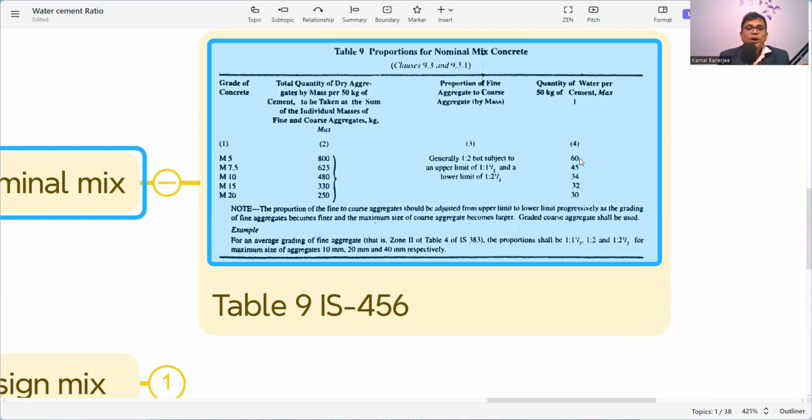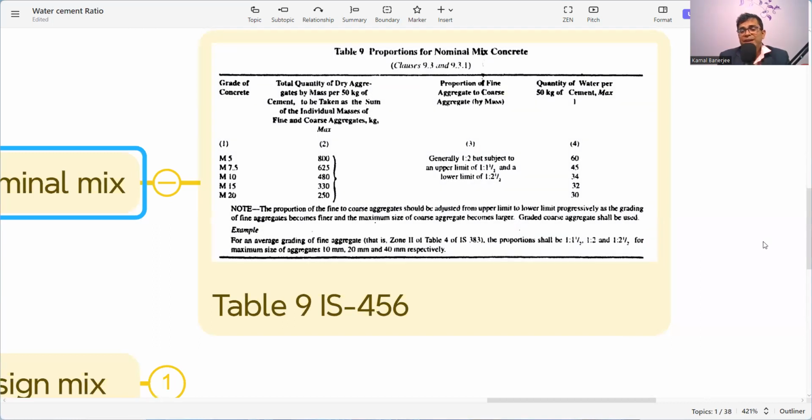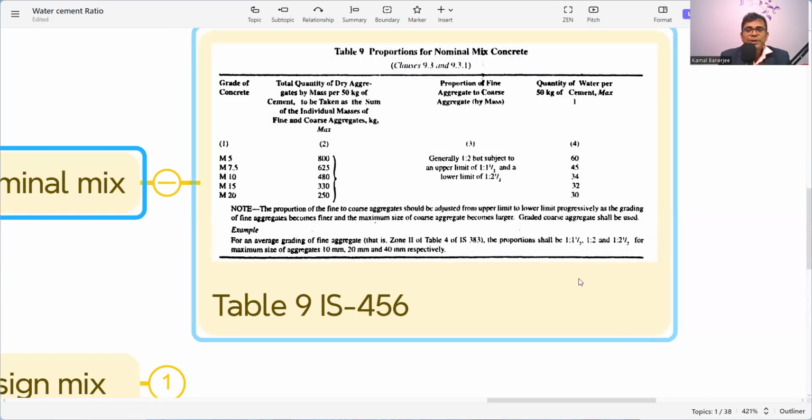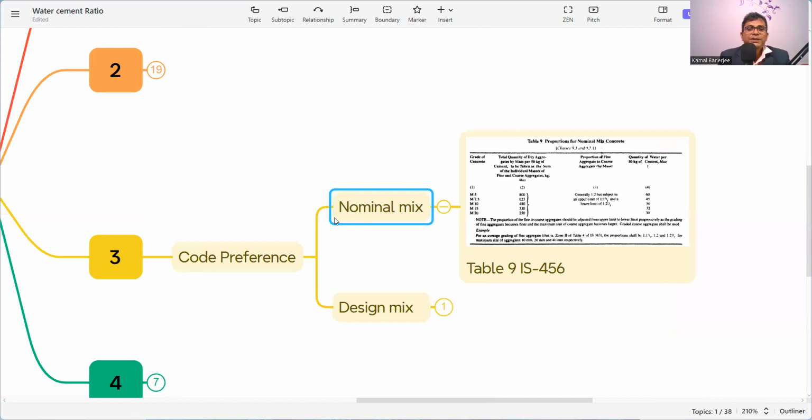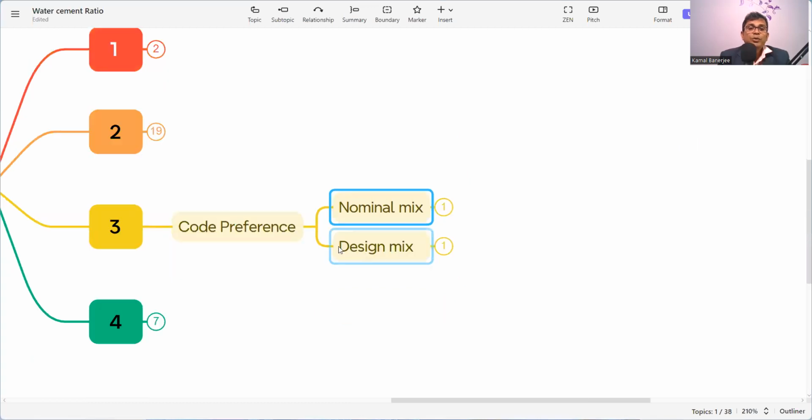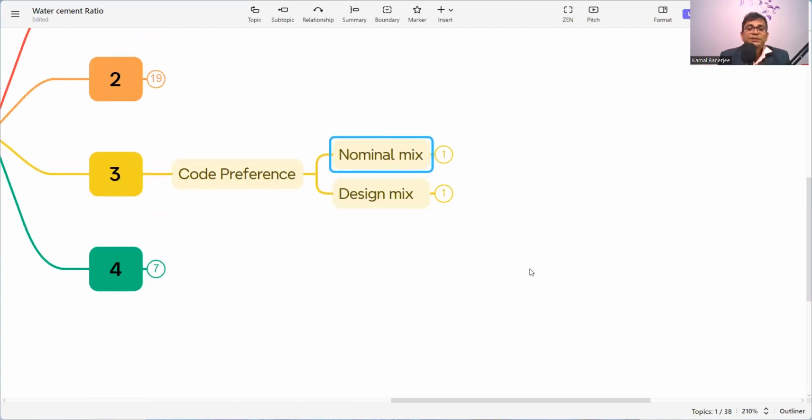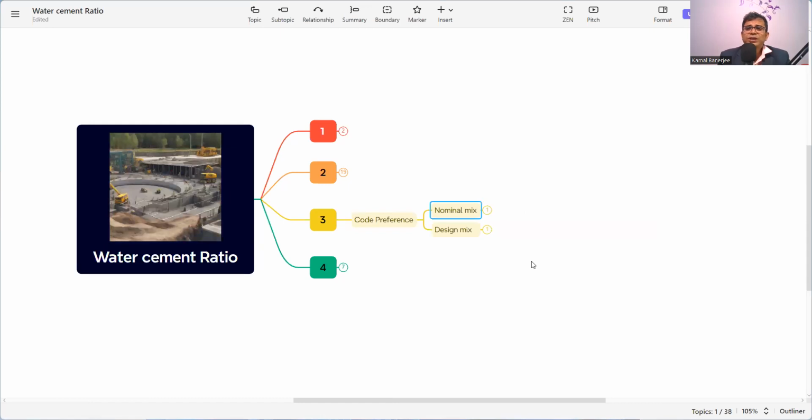So with the quantity of water and quantity of cement, we can easily find out the water cement ratio if it is a nominal mix. But if it is not a nominal mix, we need to find out the design mix, because everywhere now we are not using nominal mix. It is always design mix.